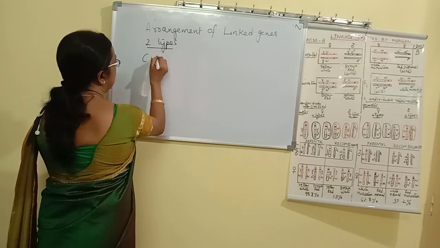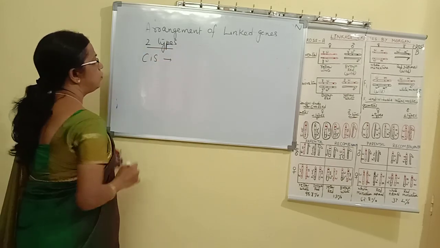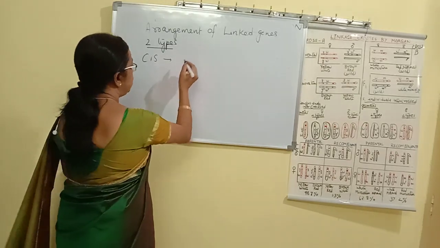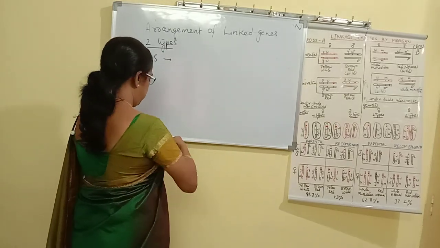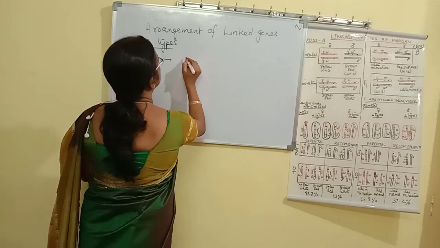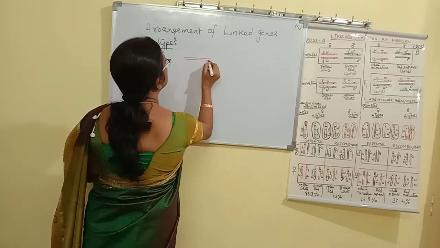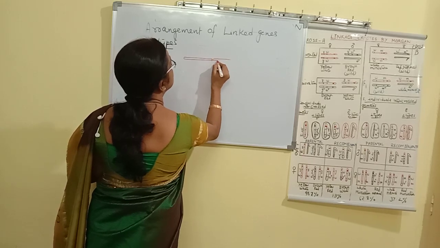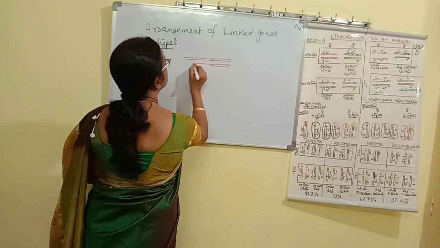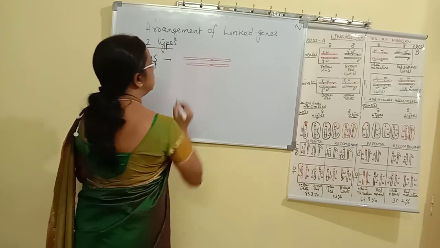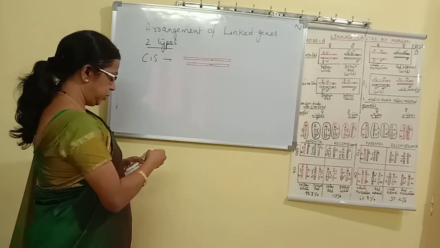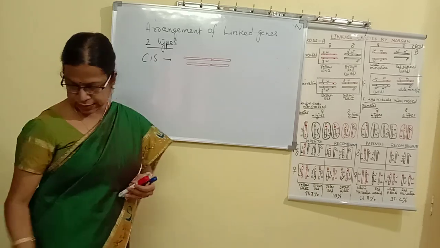First one is called a cis type of arrangement. Suppose this is a homologous pair of chromosomes. Let us take one chromosome, say this is a pair of chromosomes. So this is a homologous pair of chromosomes. If we take the first arrangement, that is a cis arrangement.